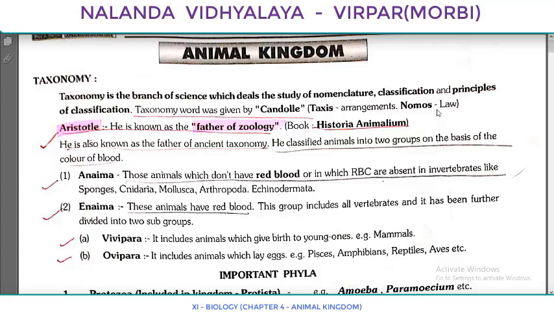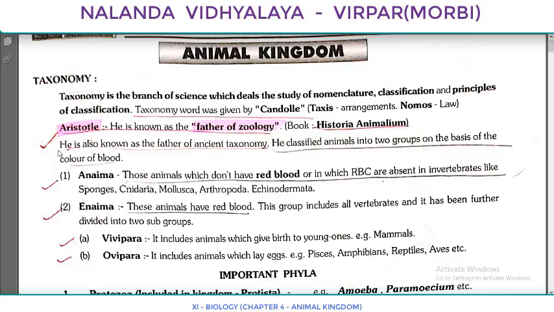And you know who is known as the father of zoology, or the father of ancient taxonomy? That's Aristotle. Aristotle is known as the father of zoology. What do you mean by zoology? Zoology means study of animals. It is also originated from 2 words, zoos and logos. Zoos means animals, logos means study. And the book written by Aristotle is Historia Animalium,